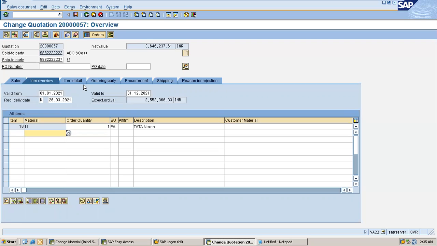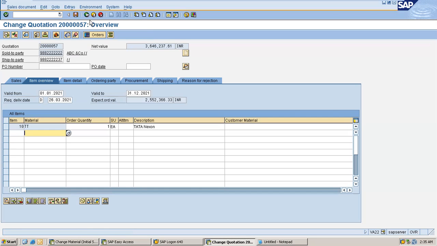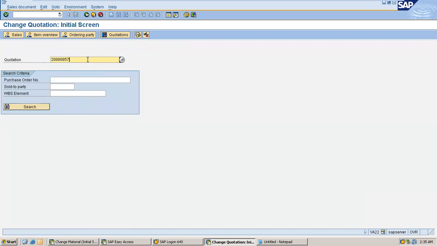So how is it able to display this quotation? Let's say I'm going back. I am entering quotation number 58. It says SD document 58 is not in the database or has been archived. So what is happening? If I enter 57, it opens the quotation. So whatever input you give here, this is called your presentation layer.